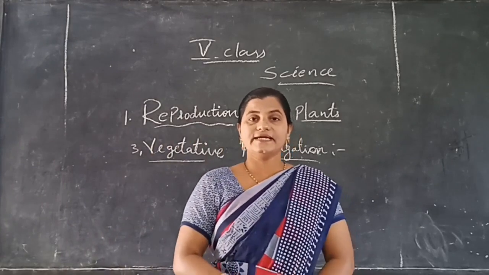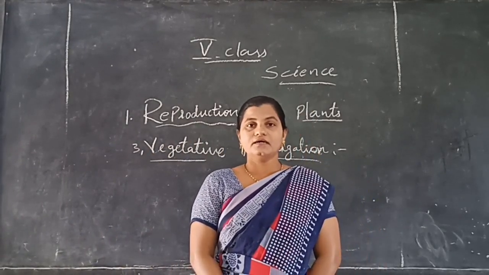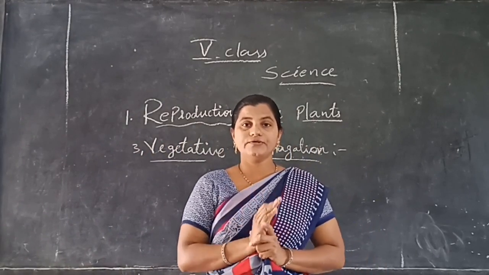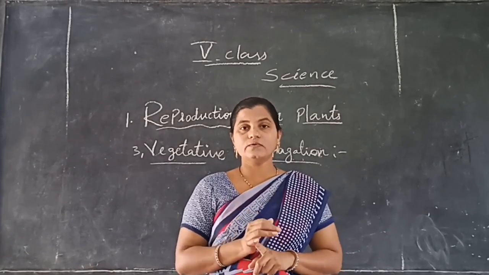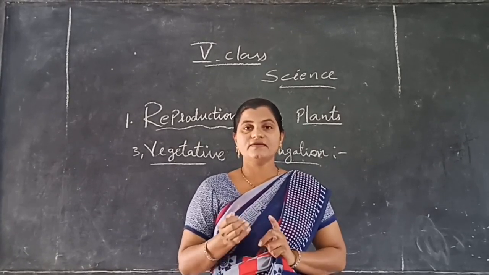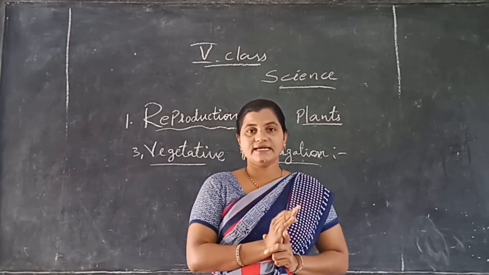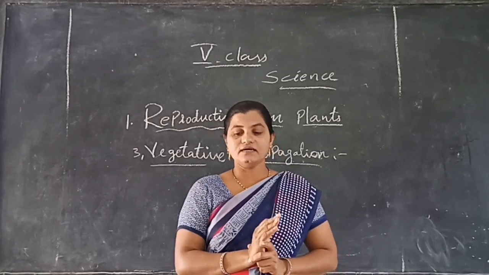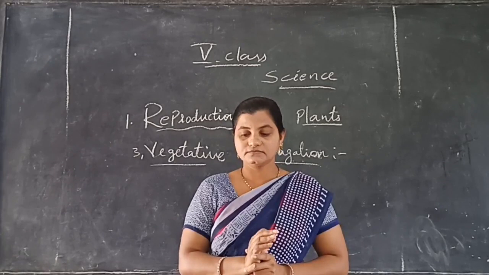This vegetative propagation is one of the types of propagation we can see in plants. From various parts of the plants, new plants may be produced. For example, from the leaves or from the roots, or from the stem, various parts of the plants can give birth to a new plant. Such type of reproduction is known as vegetative propagation.